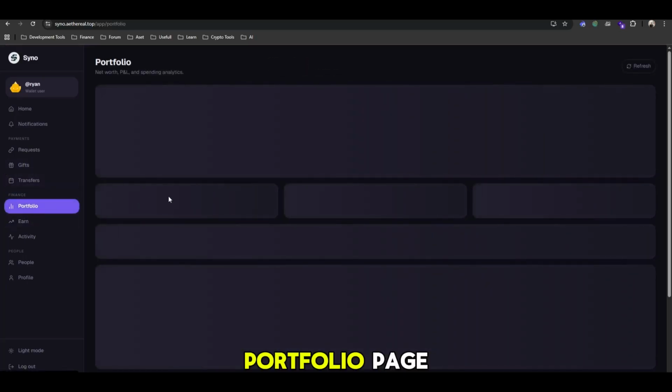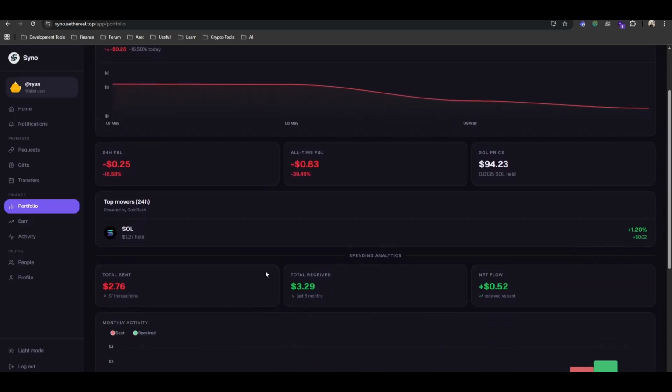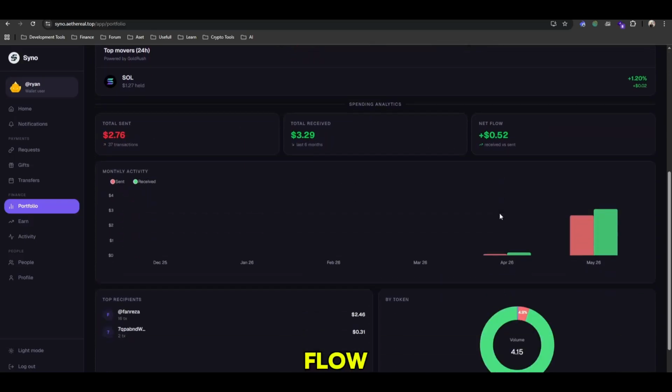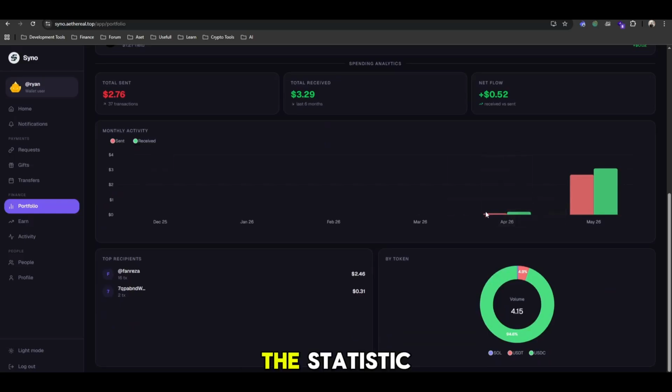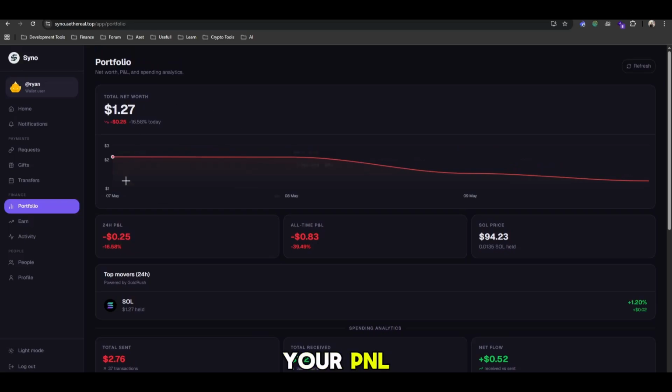And on the portfolio page, you can see all your portfolio, how much you send, how much you receive, what's the net flow. This is basically the statistic. And by token, how much you send. In this statistic, I sent so much USDC. So 99%, 94% I sent in USDC. This is your top recipient. And this is your PNL,